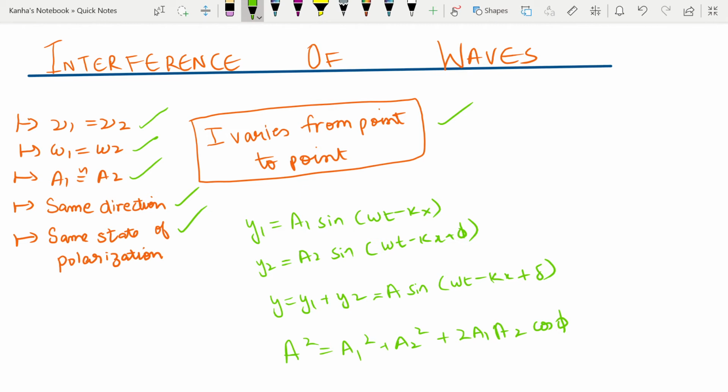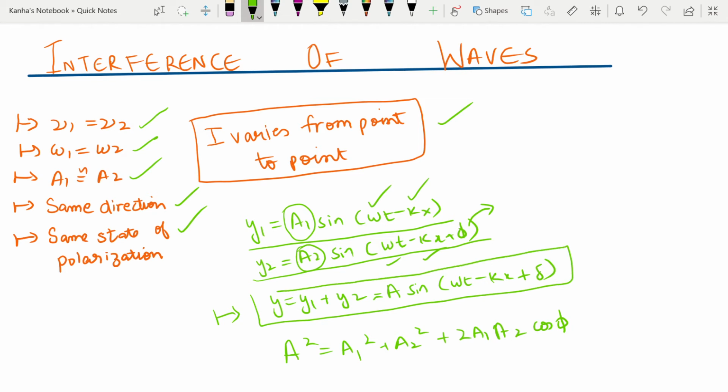Here you take one of the waves given like this, having an amplitude A1. You take another wave having an amplitude A2. The frequency is the same for both, omega. The angular wave number is the same, k, and there is an extra phase phi in one of the other waves. Then, due to the superposition principle, your amplitude is given by a sum of both of them, and it will turn out to be A sin(omega t minus kx plus delta).